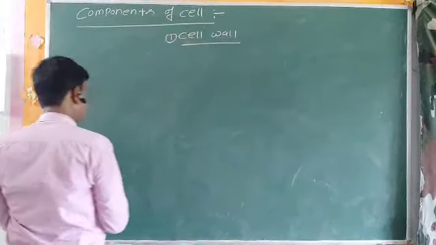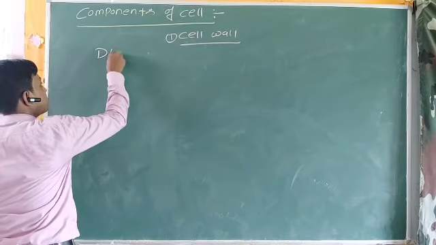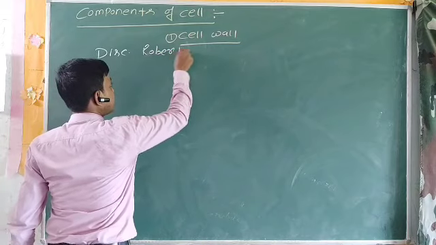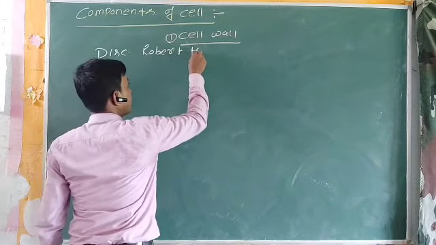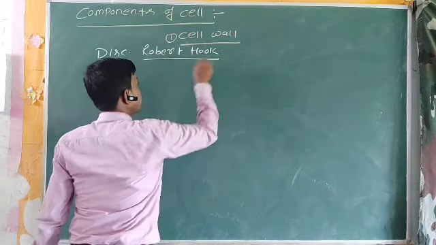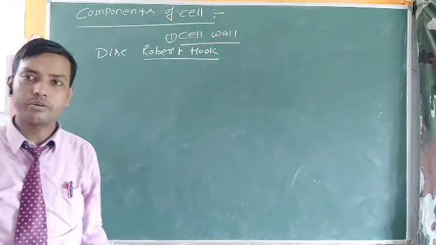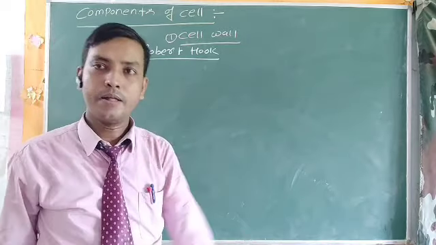Now cell wall. Cell wall was first discovered by Robert Hooke. You are well familiar with the name of Robert Hooke. So who discovered the cell wall? Robert Hooke. Not only the cell wall, he also discovered the cell.